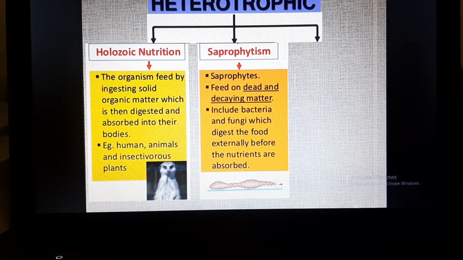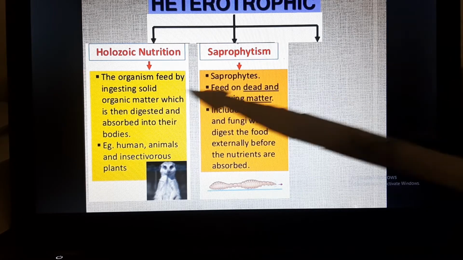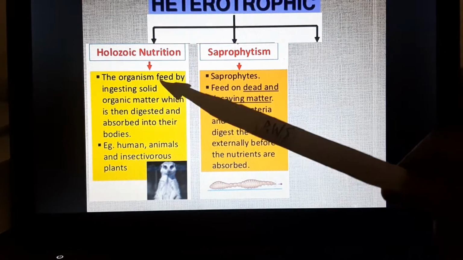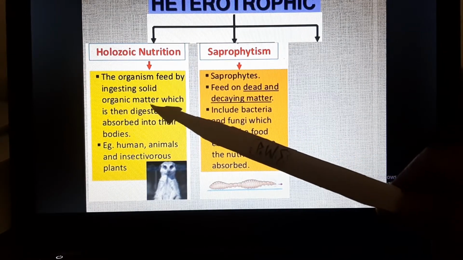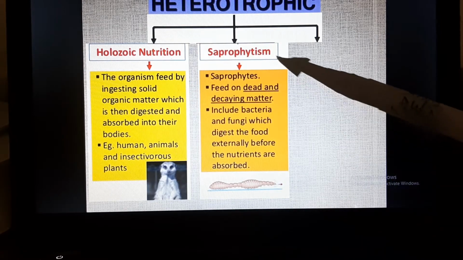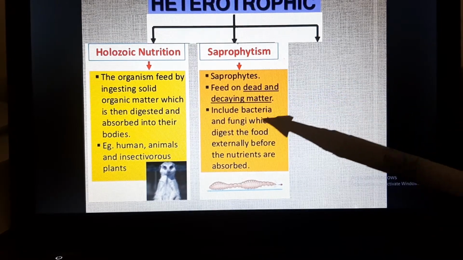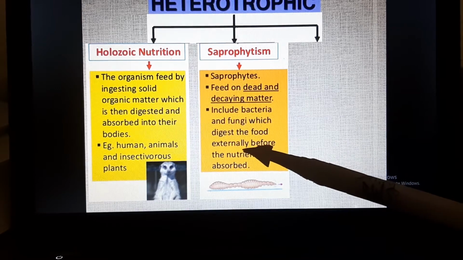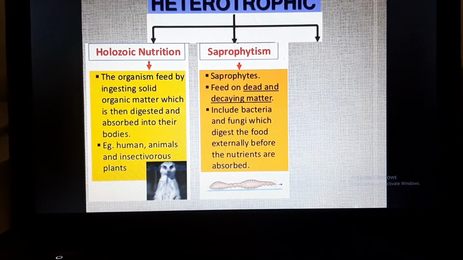Saprophytes or saprophytism is a mode of nutrition in which an organism feeds on dead and decaying matter and digests the food externally. Like in holozoic nutrition, the organism is ingesting solid organic matter and its digestion is happening inside the body. But in saprophytism, the digestion is occurring externally, that is outside the body.